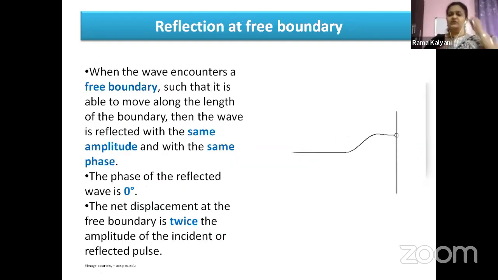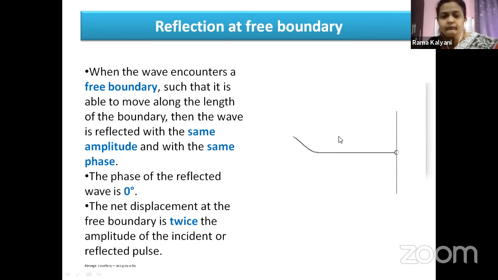Now we'll see the reflection at a free boundary. Just as I was telling you, imagine the rope has a ring tied to it at the end, and it is able to move along the length of the rod. Just see when the wave is coming here, what is the ring doing? It is just going up and down, going up and down. This is the representation of a free boundary.